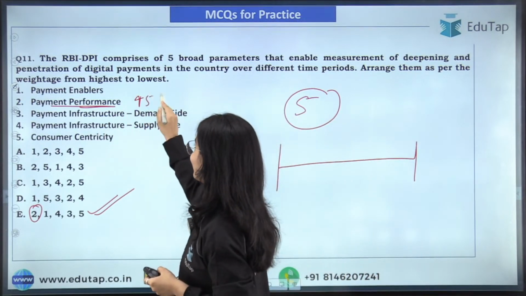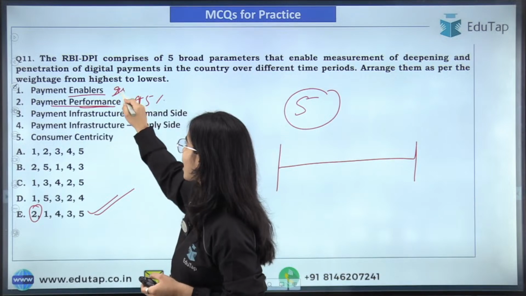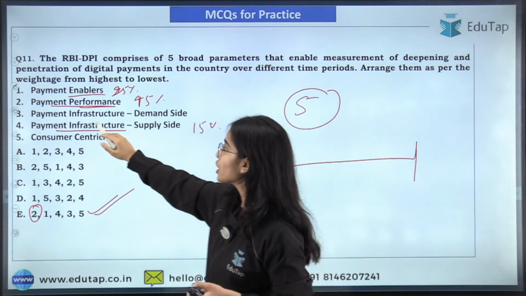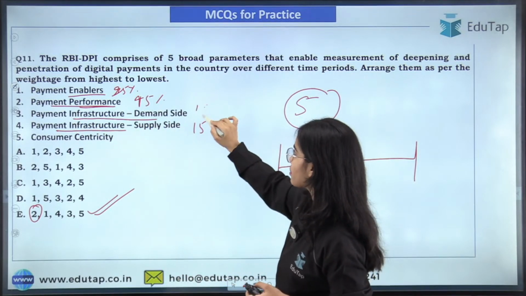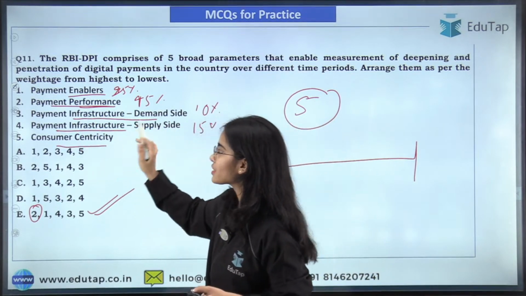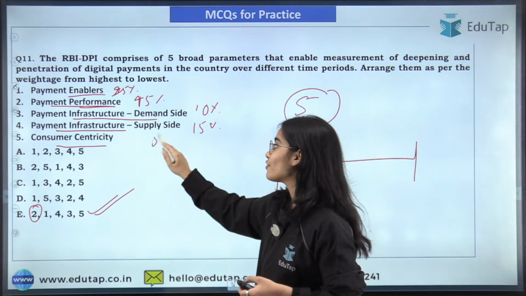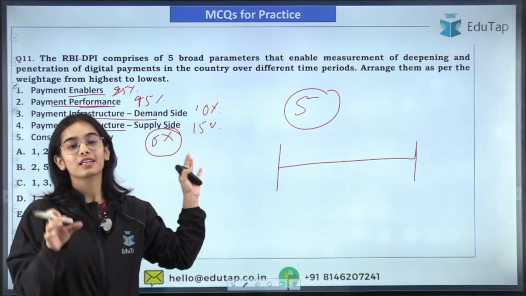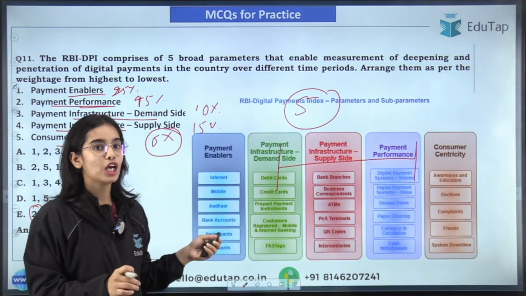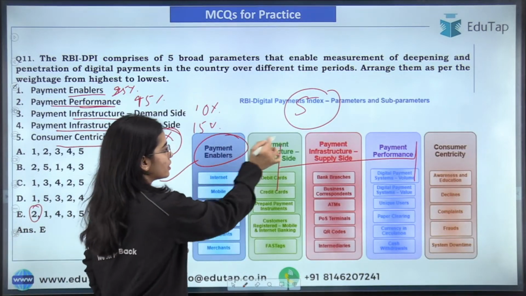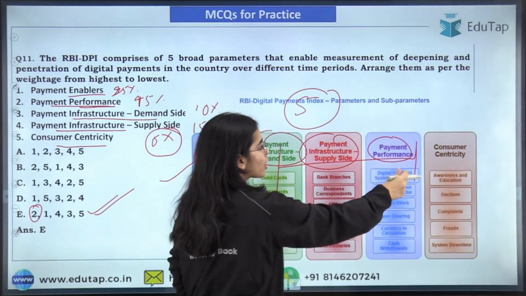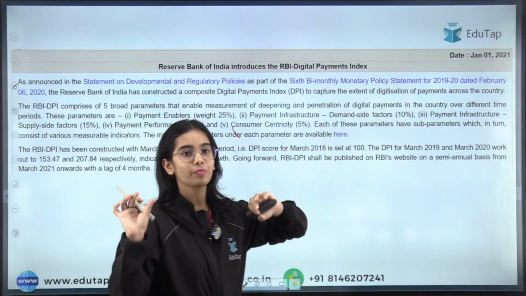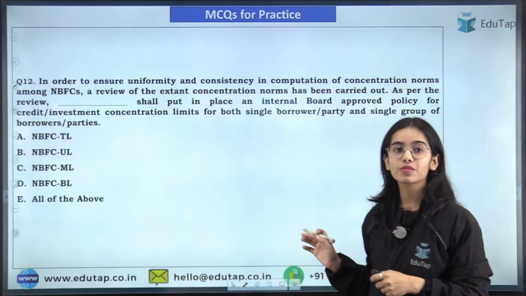45%. Very good. Then payment enablers have 25% weightage. Payment infrastructure supply side has 15% weightage. Payment infrastructure demand side has 10% weightage. And consumer centricity has the lowest weightage, that is 5%. Yes, the highest weightage is with payment performance. These are the 5 broad parameters of the Reserve Bank of India digital payment index, and they have the weightage. The answer was E.